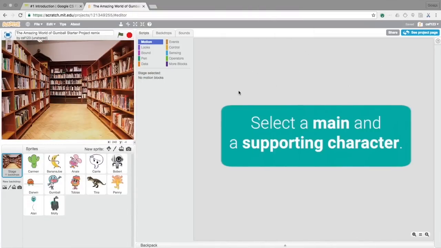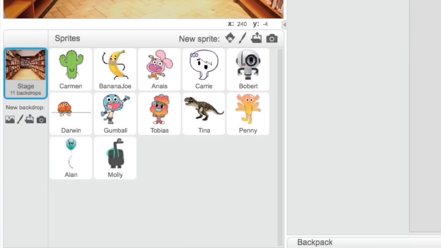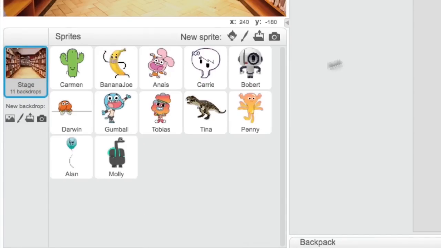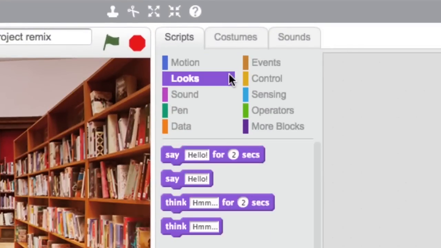To start, select a main and a supporting character. In Scratch, all characters and objects are called sprites. You will use code blocks to control the sprites. Right now, all the characters are hidden. To select the sprites for your story, program them to show. Click a sprite you would like to use for your main character. Then, click the purple Looks menu.